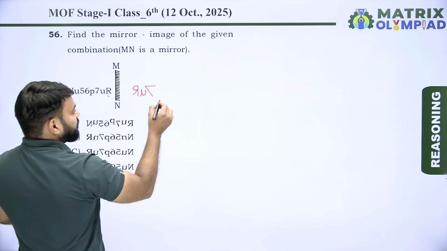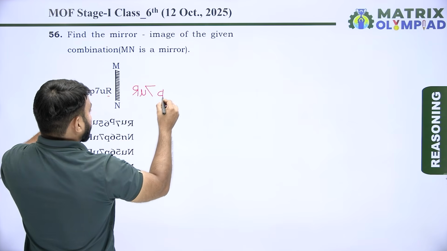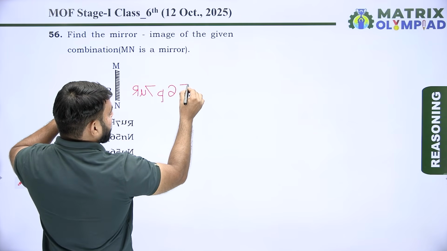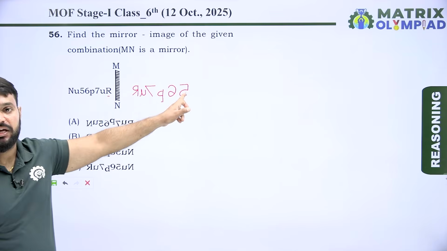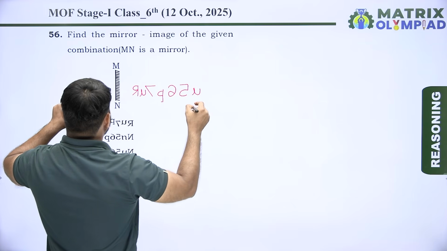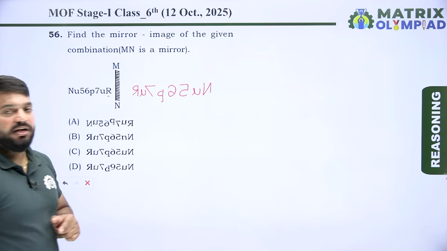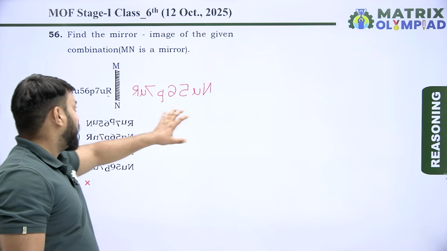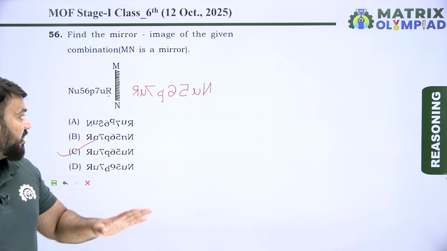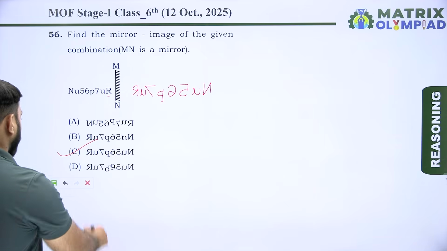Now find the mirror image of P. So this is the mirror image of P. Next find the mirror image of 6. So this is the mirror image of 6, and then find the mirror image of 5. The mirror image of 5 looks something like this, and then find the mirror image of U again, and last find the mirror image of N. The mirror image of N looks something like this. So this is the correct mirror image of the given combination. So option C is the correct answer of this question, because option C shows the correct mirror image. Let's move on to the next question.